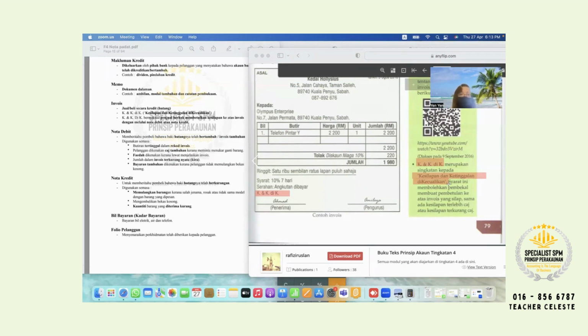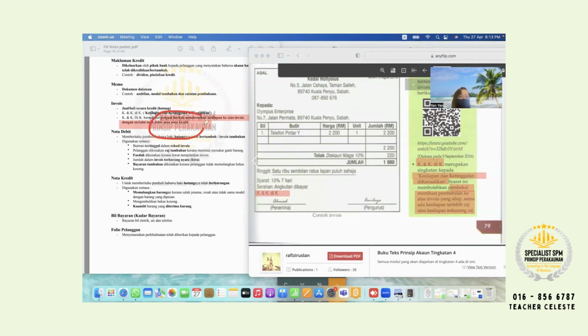Okay. So the meaning is this one. Penjual boleh membetulkan ke atas invoice yang silap sama ada terlebih charge atau terkurang charge. Or the second definition about the K and KDK, which is this one, you can add on here. Penjual berhak membetulkan kesilapan ke atas invoice dengan melalui nota debit dan nota kredit. Okay, so you write down here.